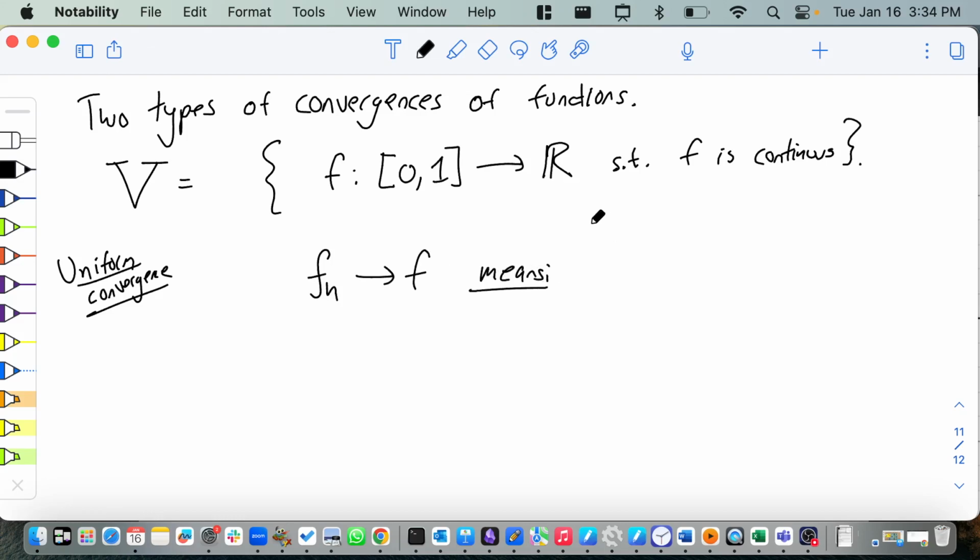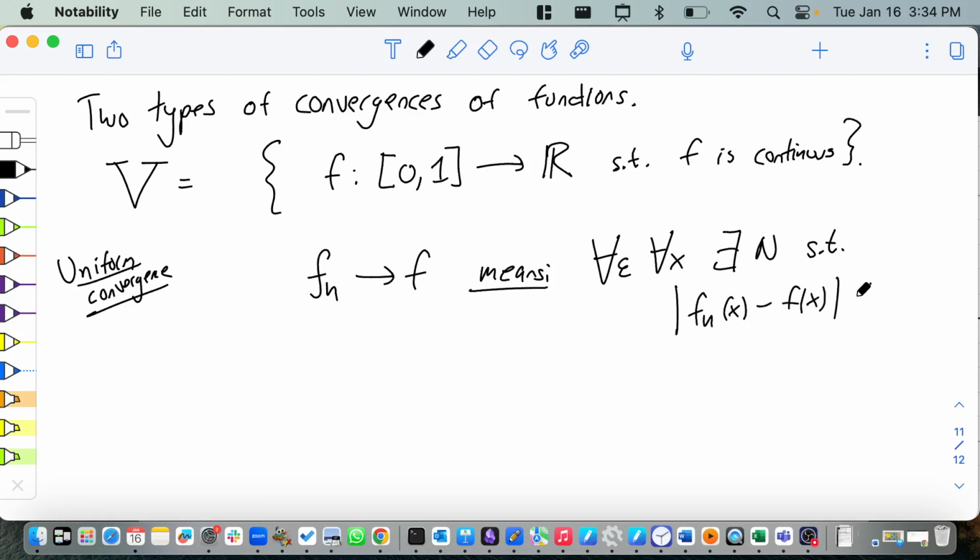It means for all epsilon and for all x, there exists a capital N so that the absolute value of fn of x minus f of x is less than epsilon for all lowercase n bigger than capital N. So in English, you tell me how close you want to be, and there is some number N so that you're close enough to the target function f for every single value of x all at once.